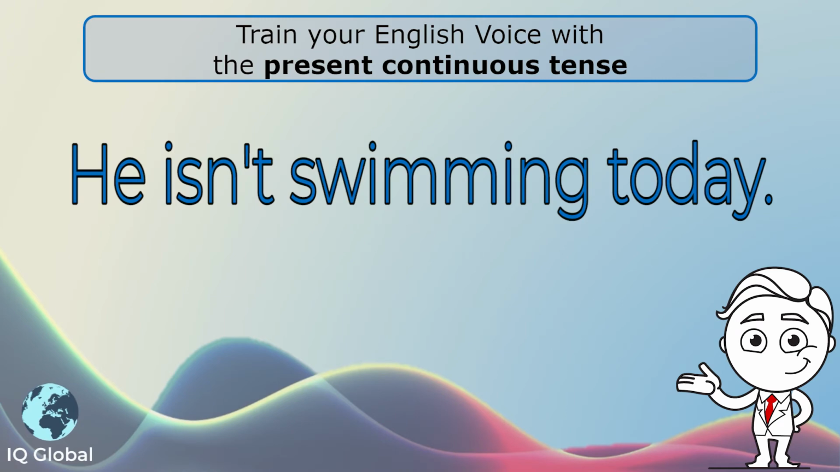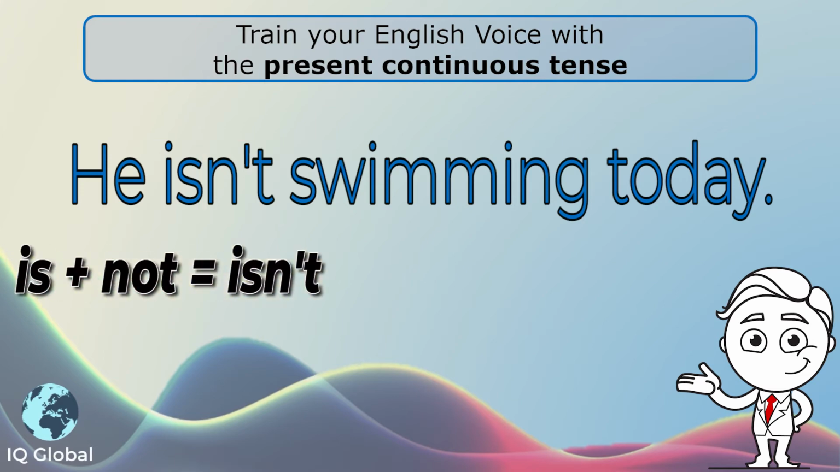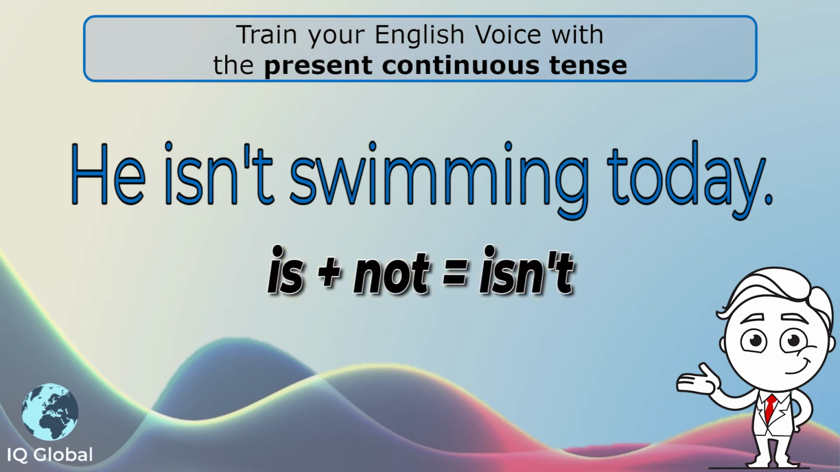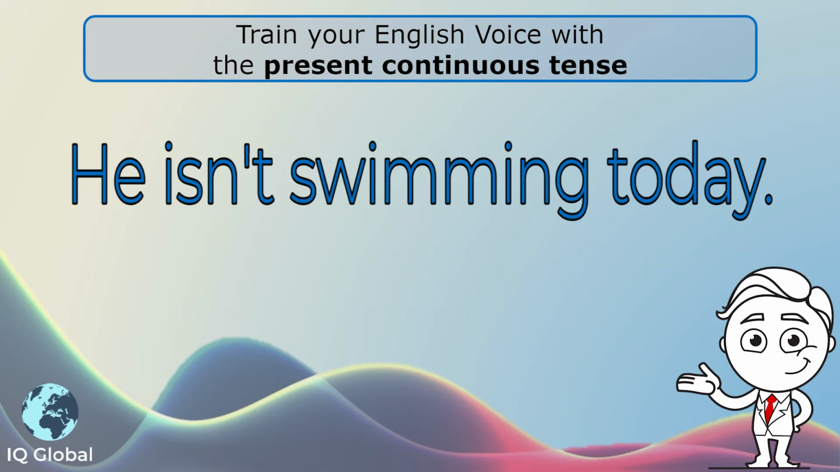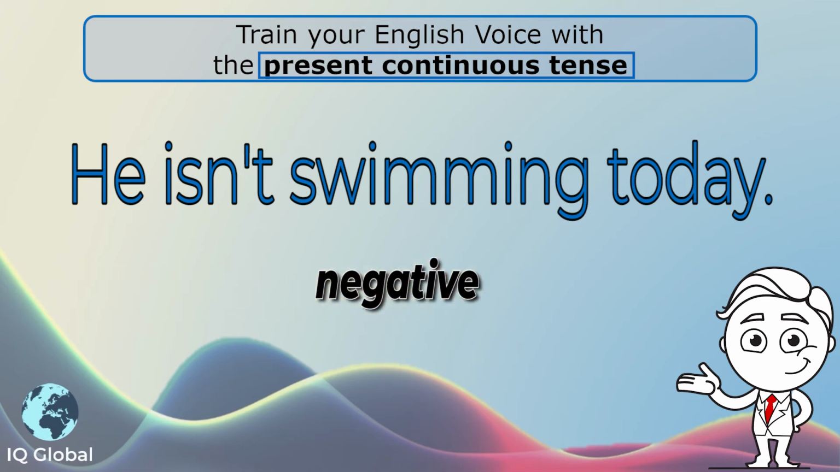He isn't swimming today. He is the subject, so we have is, and we know that we have to add not. Is plus not together forms isn't. And we still added our ing onto the verb. Okay? He isn't swimming today. It is a present continuous tense in the negative form.